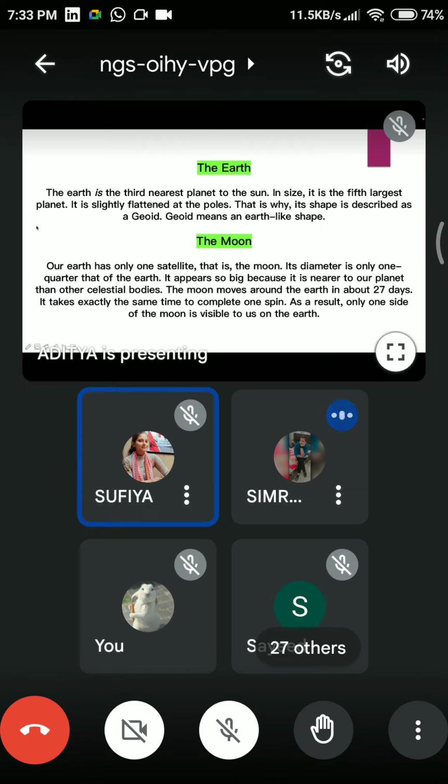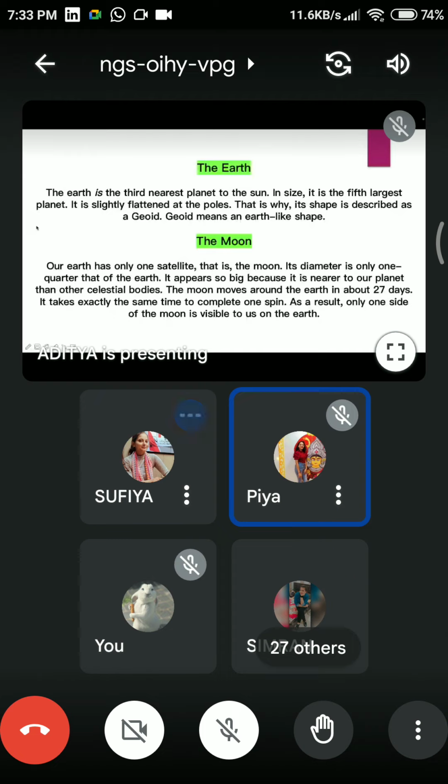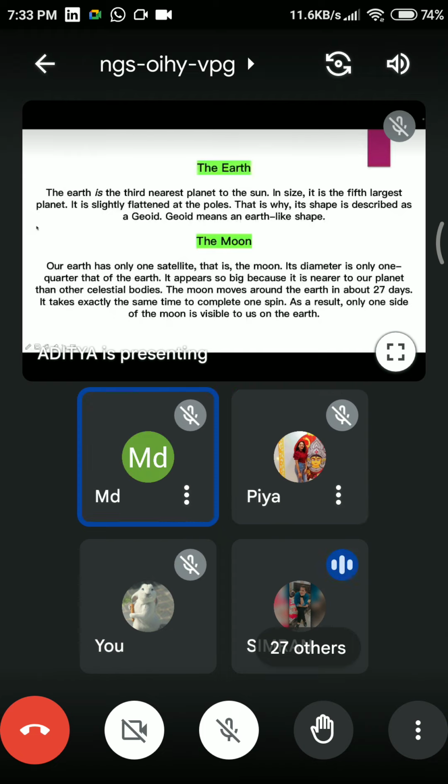So you all have said that the moon is the natural satellite of the earth, right? Yes, ma'am. And there is one other thing about the moon. Earth roams around the sun, right? We know that. And what does the moon do?